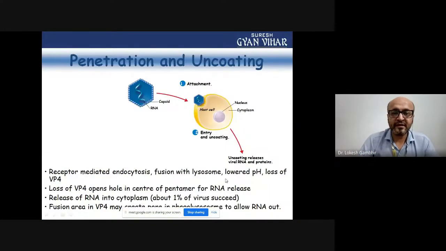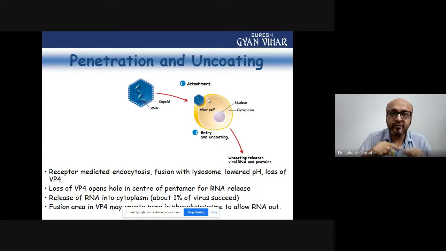So once the attachment is there, now the next phase is what? After attachment, this virus should gain entry inside the host cell, and that entry and uncoating comes as a part of receptor-mediated endocytosis. Once the endocytosis is performed, then it should fuse with the lysosome. This will lower the pH, and the lower pH will result in the loss of your internal capsid protein called VP4.